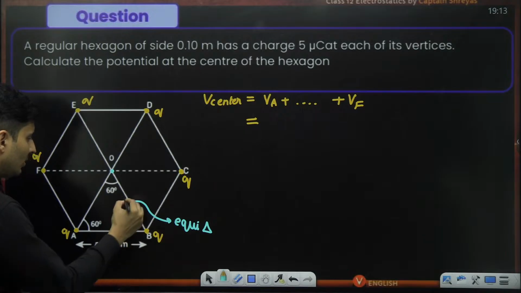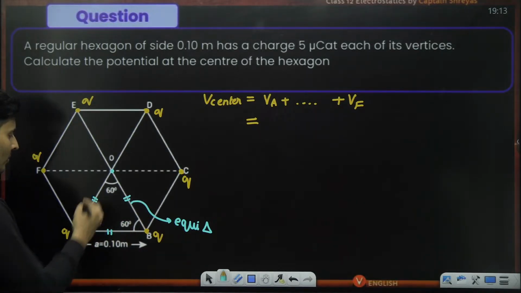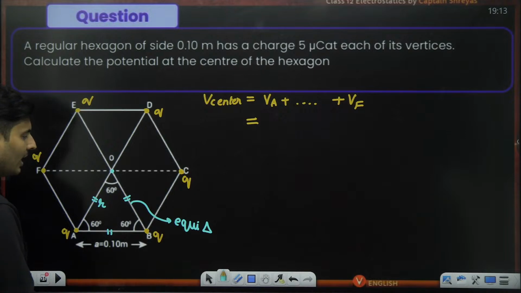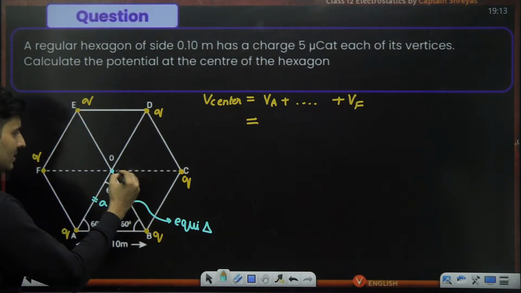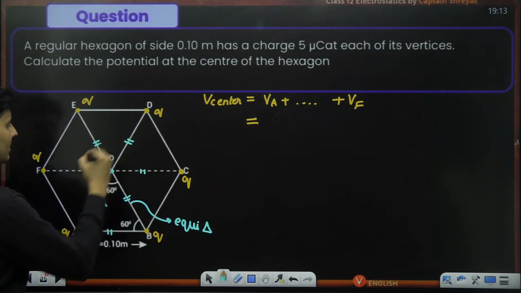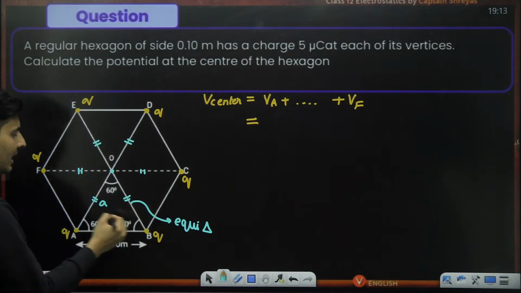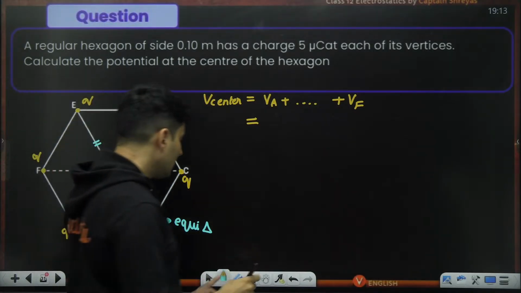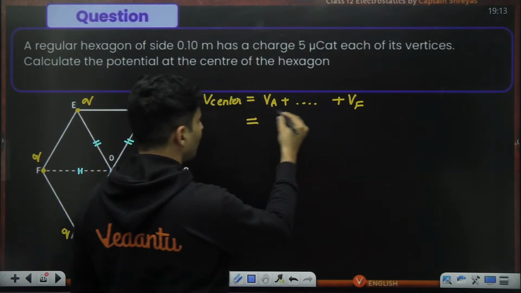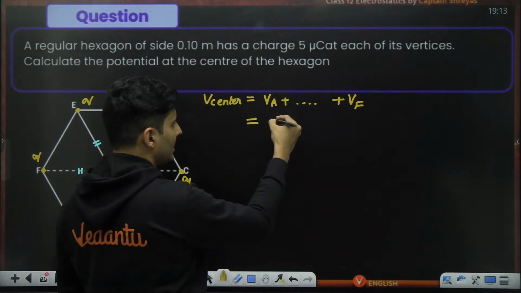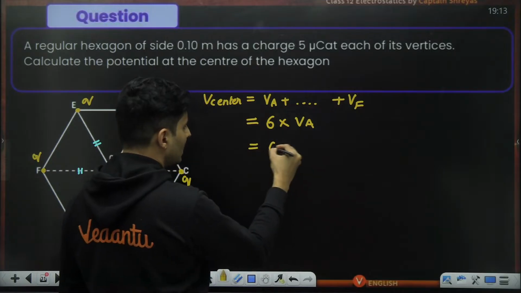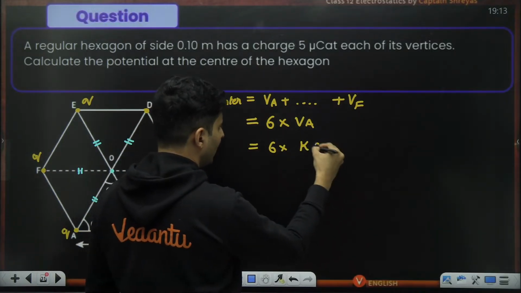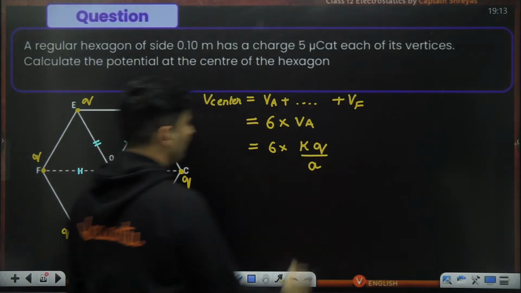So if this is 0.1, even these sides are 0.1. So each side I can just call it R, or whatever, A I can call it. So this, even this, even this, even this, everything is A only. So first of all, because all the distances and charges are the same, it is 6 times the potential of any one. So any one potential will be kq divided by A.